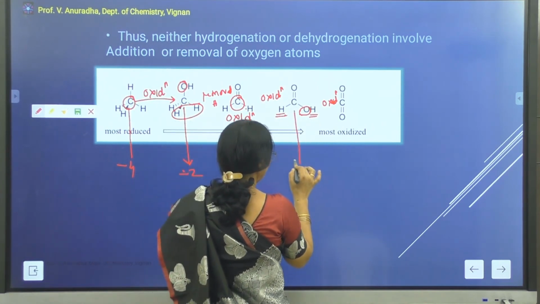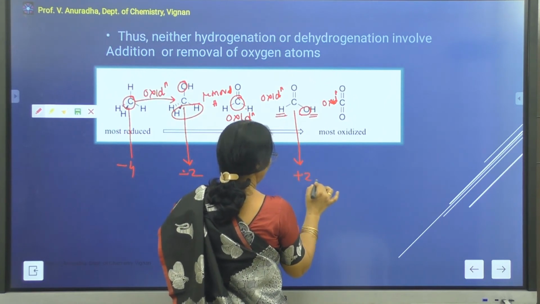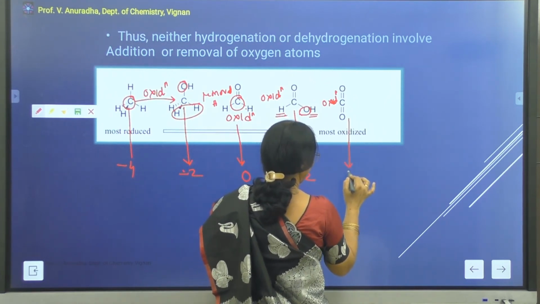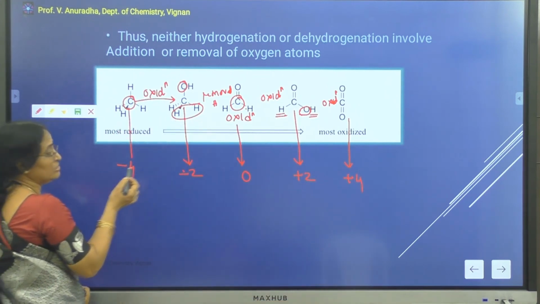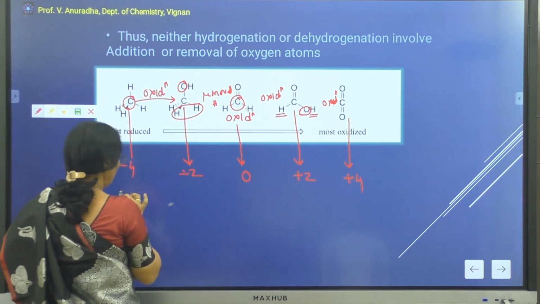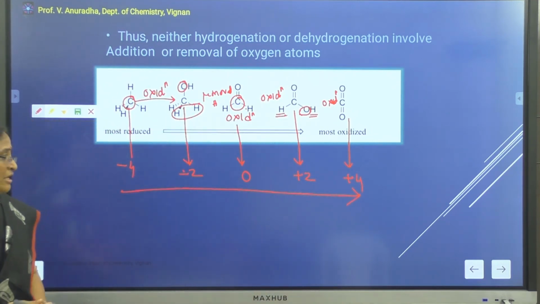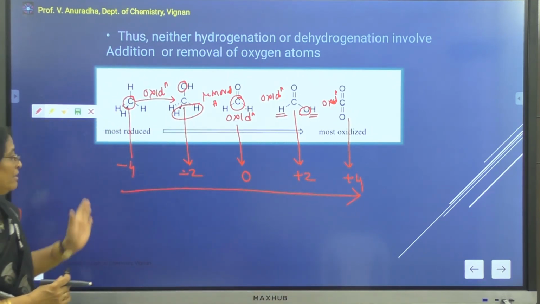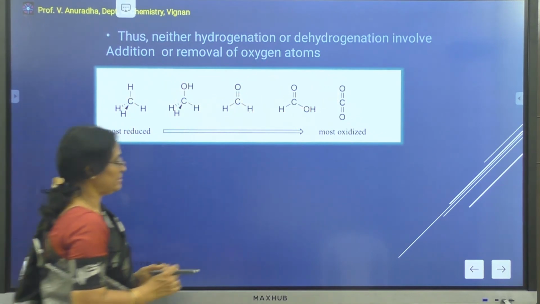Around this carbon, the formal charge is +2. Around this carbon, the formal charge is +4. So you can see from -4 to +4, there is an increase in the positive formal charge around the carbon. Therefore, this can be called an oxidation reaction.